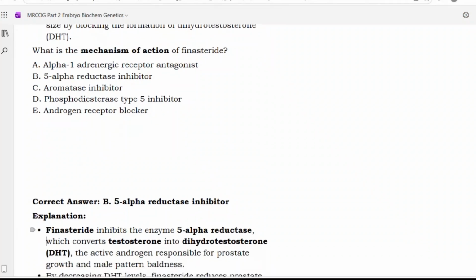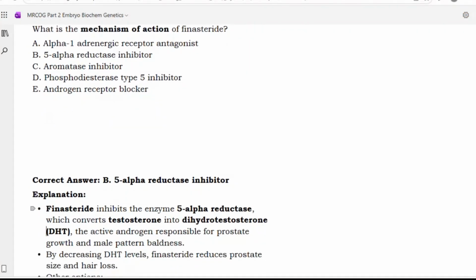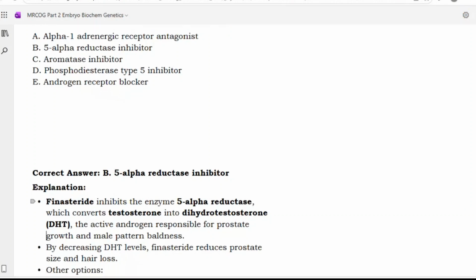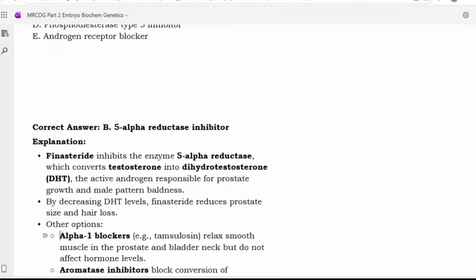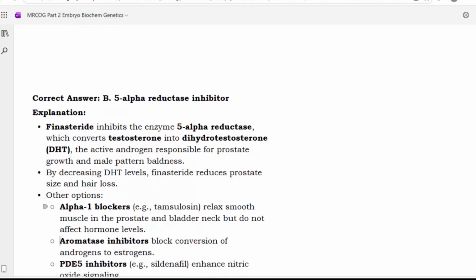Mechanism of action of finasteride is by blocking the 5-alpha reductase. So, 5-alpha reductase inhibitor. Finasteride inhibits the enzyme 5-alpha reductase, which converts testosterone to dihydrotestosterone, the active androgen responsible for prostate growth and male pattern baldness. By decreasing DHT levels, finasteride reduces prostate size and hair loss.